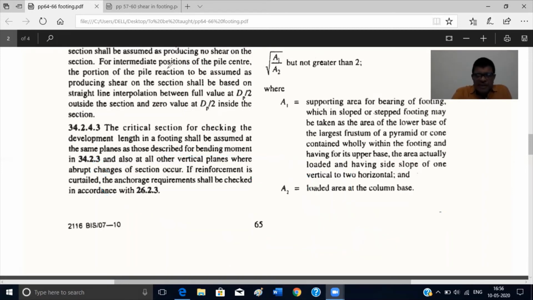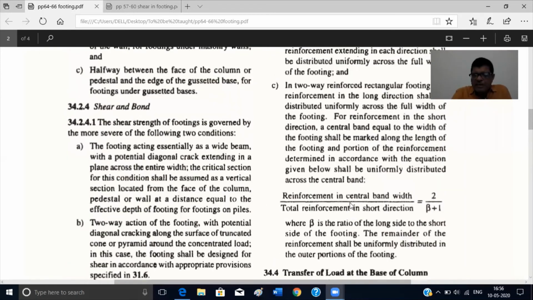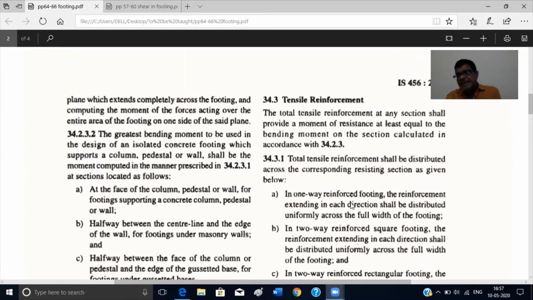Now once you check this for bending, then you have to see how to provide the tensile reinforcement. We have calculated the depth, we have calculated the bending moments. Now how to provide the reinforcement, because this is a two-way slab, reinforcement will be provided in both directions, x direction and y direction. So let's check. The total reinforcement at any section shall provide a moment of resistance at least equal to the bending moment on the section calculated according to 34.2.3. So here we have calculated the bending moment. The same bending moment we have used here, Mx and My for both directions.